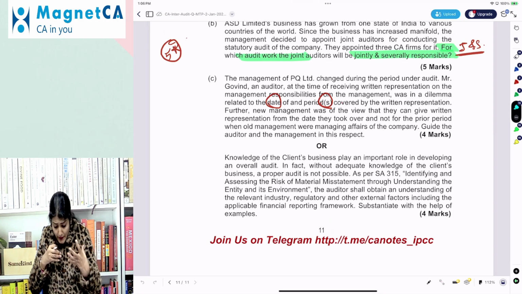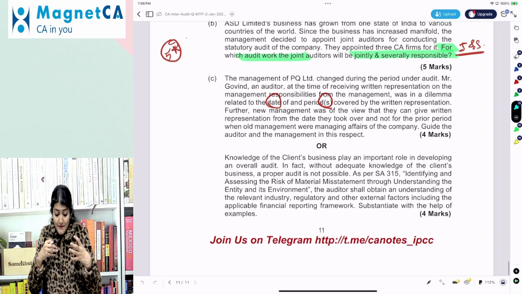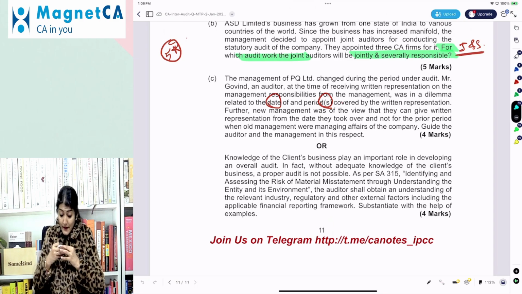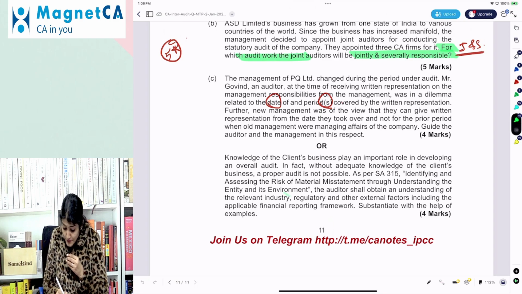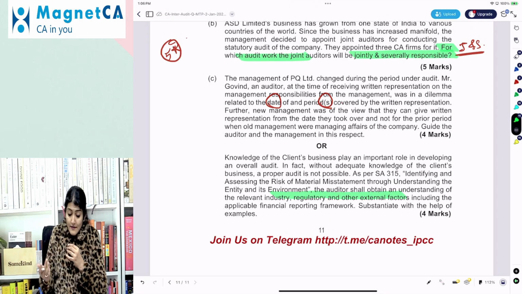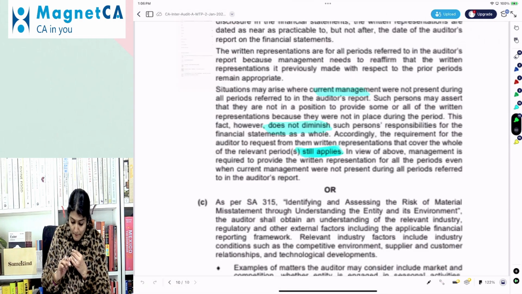KOC plays an important role in developing an overall audit. In fact, without adequate KOC, a proper audit is not possible. As per SA 315, the auditor will obtain an understanding of the industry, regulatory, and other external factors, including the AFRF. Substantiate with the help of an example.